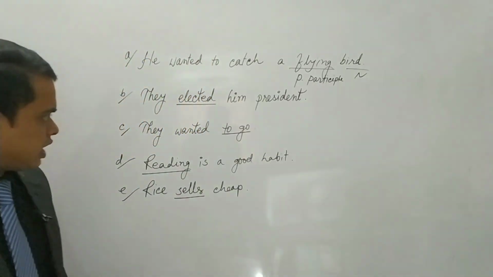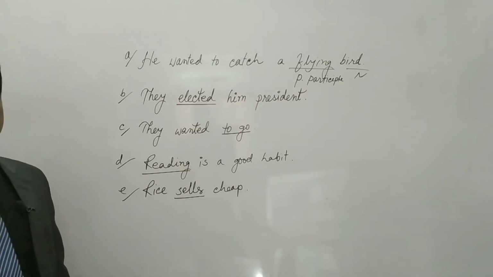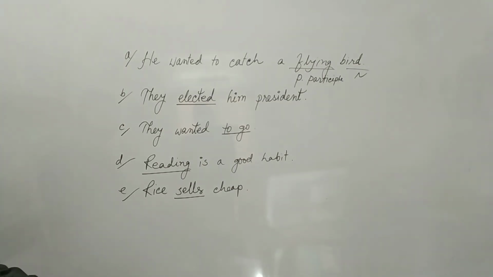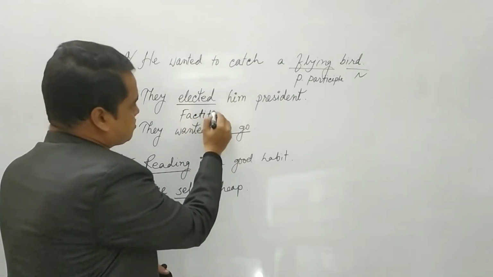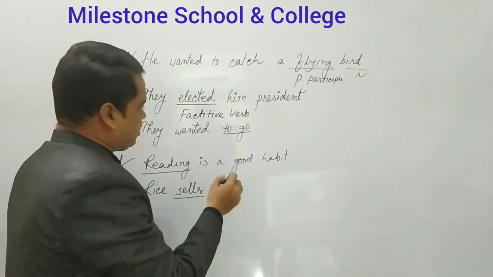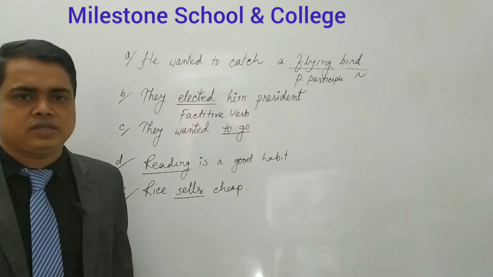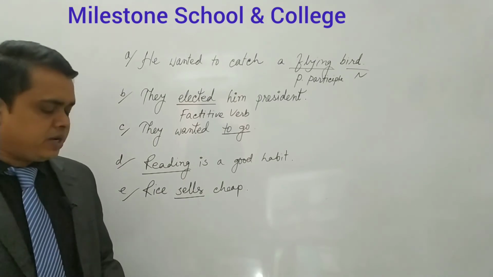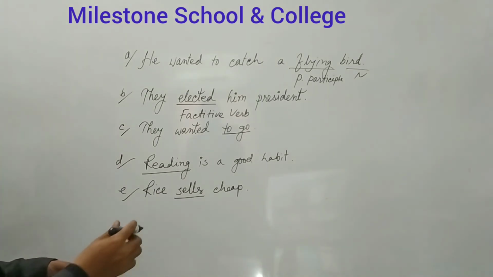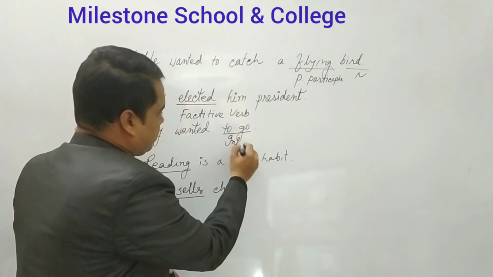Now number 2. They elected him president. What type of verb is elected? Yes, very good. Facultative verb. Then number 3: they wanted to go. What will be the answer, dear students? What type of verb is it? Yes, very good. This is an infinitive, a non-finite verb.